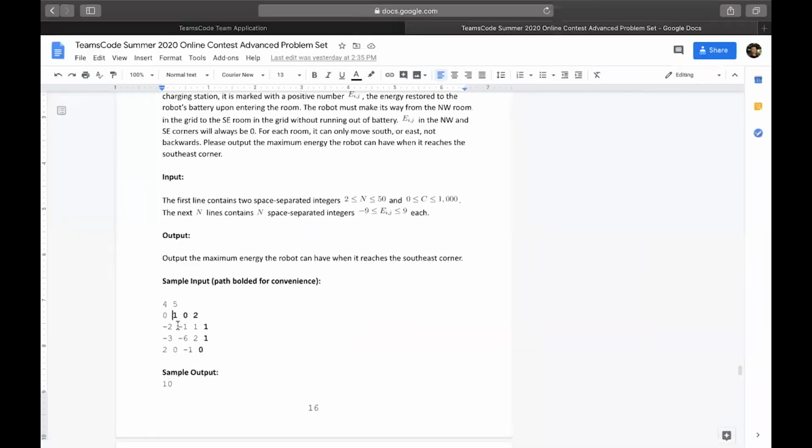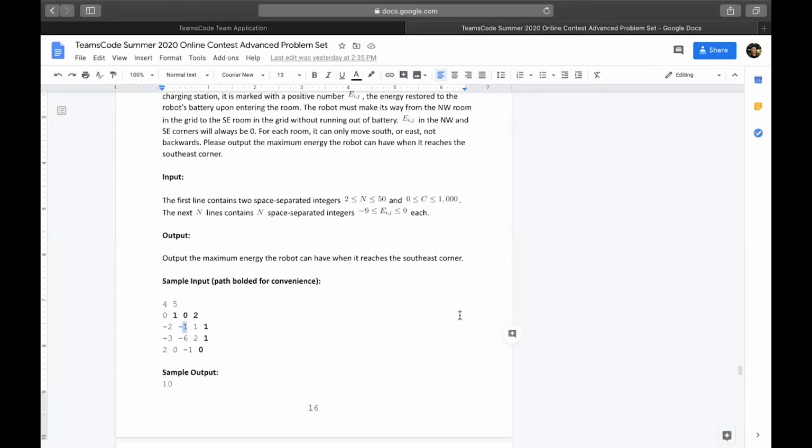So an example of this would be, let's pretend that you traverse the right first before traversing downwards. Then you would actually reach this -1 with cost 5, because you go to the right here, and then you have 6, and then when you go down, -1 is 5. So your max energy is 5 right now.